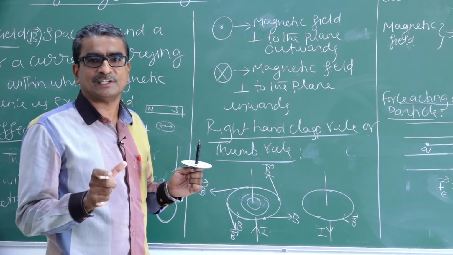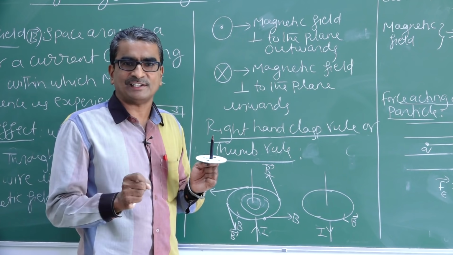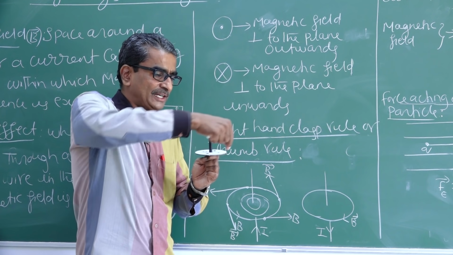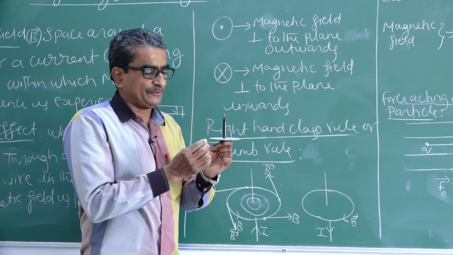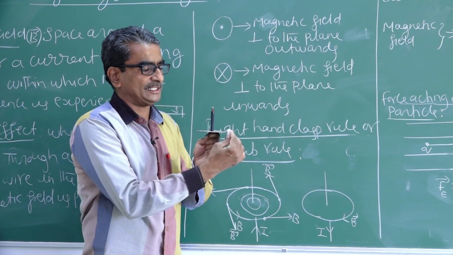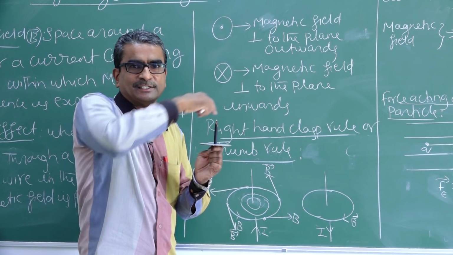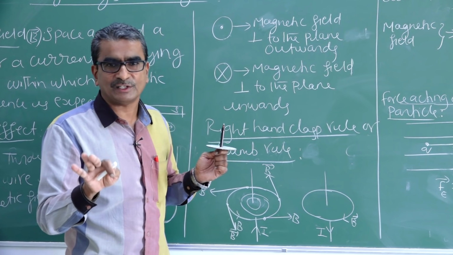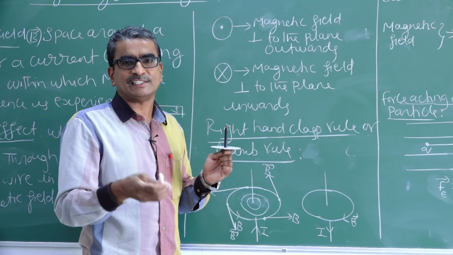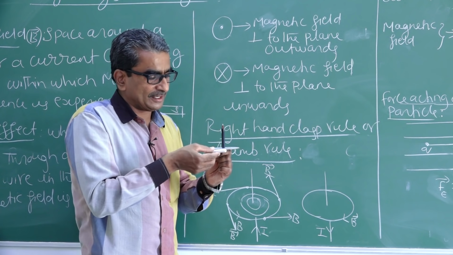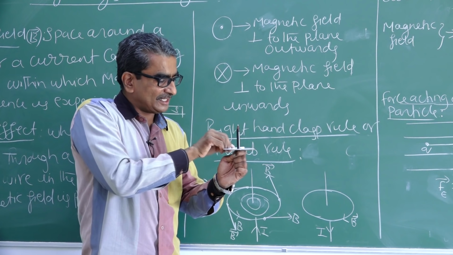This clearly shows that the magnetic field direction at different points around this conductor, say for example at this point, this point, this point, this point, is not one and the same. It continuously changes from point to point, like this, like this, like this.